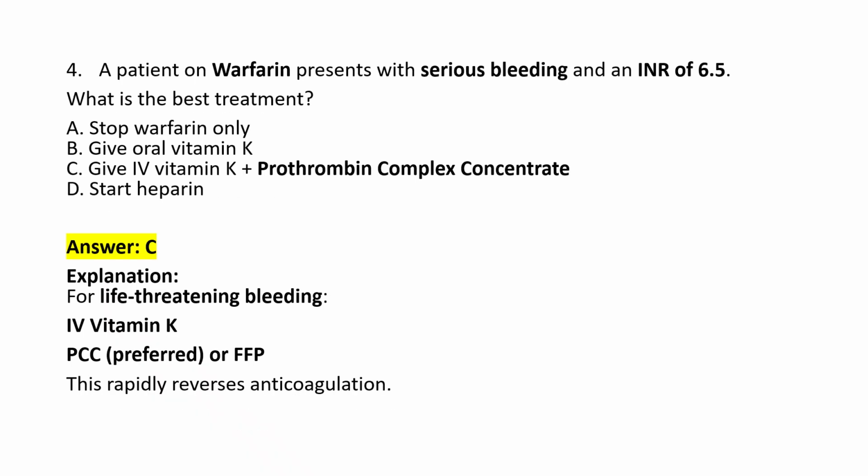Fine. Next is question number 4. A patient on warfarin presents with serious bleeding and an INR of 6.5. What is the best treatment? So options are stop the warfarin only, give oral vitamin K, give intravenous vitamin K plus prothrombin complex concentrate, or start the heparin. So the patient is taking warfarin and has serious bleeding and the INR is raised to 6.5, which is a very serious concern.